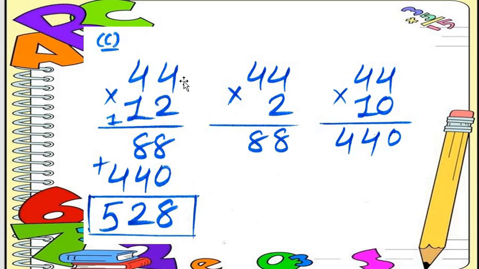Now we multiply 1 with 4 and 4. So what to do that time? First of all we put the compulsory 0. All students, don't forget to put the compulsory 0 in the second step.